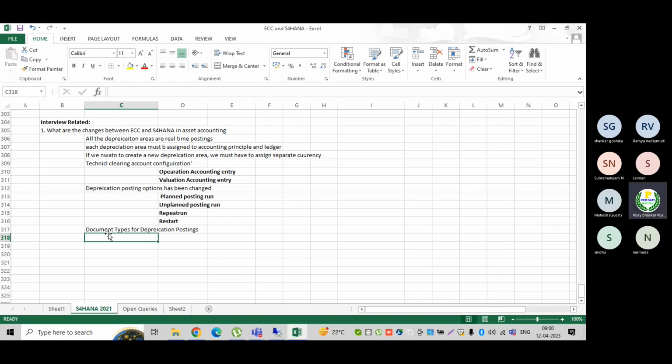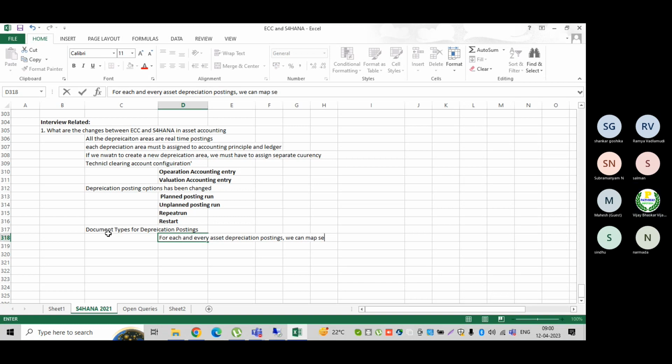When I ran the depreciation cycle, I was able to post only one document for all assets' depreciation calculation. But now in S4HANA, for each and every asset's depreciation postings, we can map separate document types. Earlier this was not there.